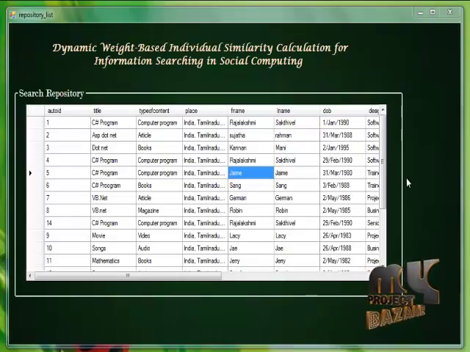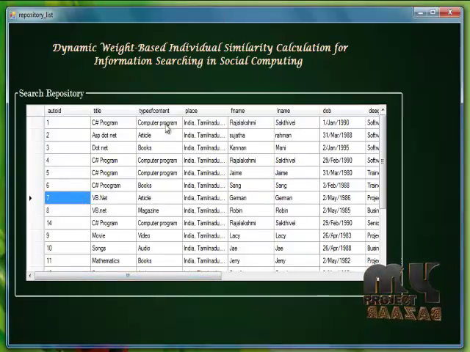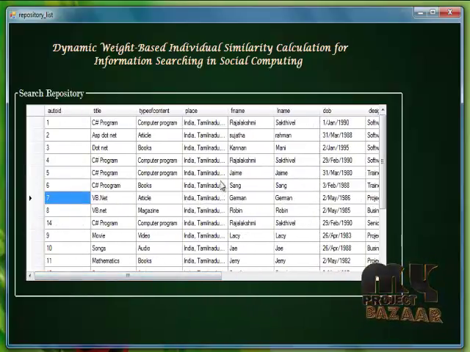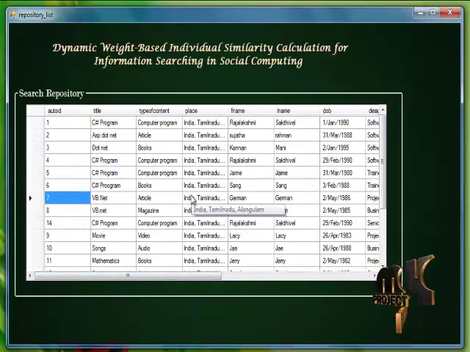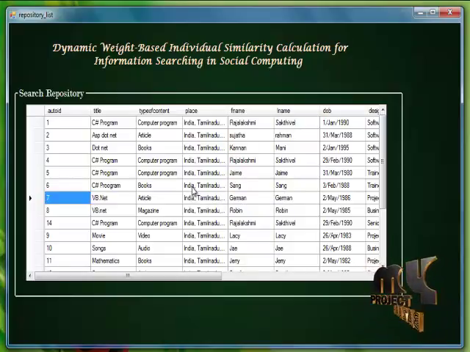Once we upload our data into our portal, here is the search repository. This is the repository of the social portal. Here there are a lot of documents with titles, and the type of content is given, so we can view that. Now our concept is to derive the similar content, that is, which was used similarly by both the Facebook and Twitter social network sites.